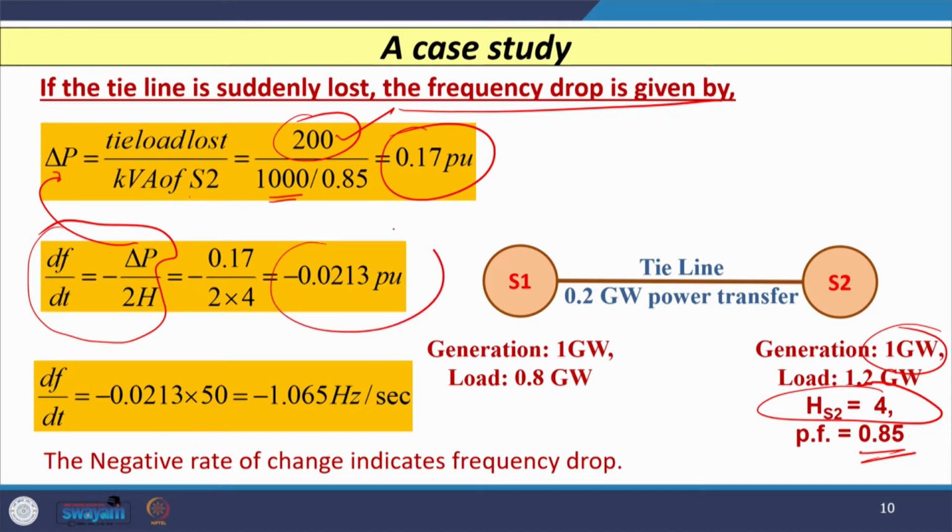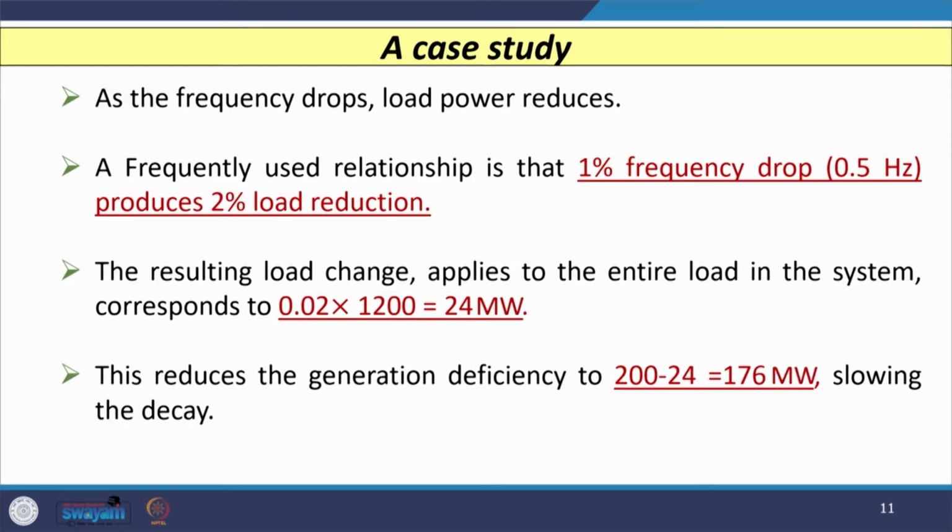So, you will get the value of df by dt as minus 0.0213 per unit, and if you multiply this value by the fundamental frequency, let us say 50 hertz, then df by dt comes out to be minus 1.065 hertz per second. As I told you, the negative sign indicates that the frequency is going to reduce. As the frequency drops, load power also reduces. We can say that a 1% drop in frequency produces a 2% reduction in the load.